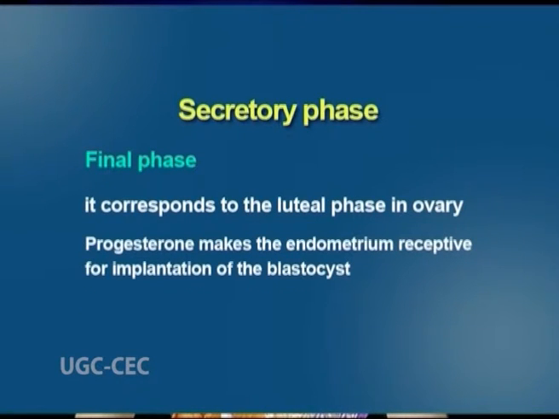Secretory phase is the final phase of the uterine cycle and it corresponds to the luteal phase of the ovarian cycle. During this phase, the corpus luteum produces progesterone that plays a major role in making the endometrium receptive for implantation of the blastocyst and supportive to the early pregnancy.